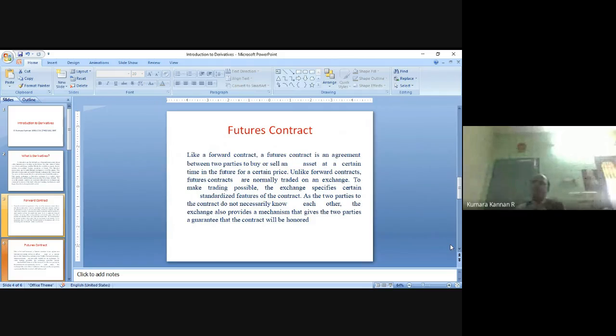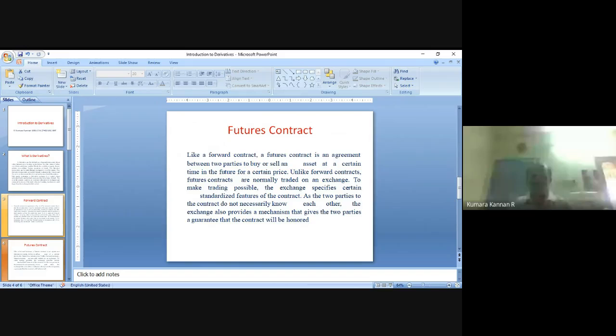Mr. X's broker will buy these $1,000 contracts. 10 contracts he'll buy, so total is $10,000, right? So on 16 December, this is being called a futures contract, right? Here a middleman is involved, the exchange is involved in this. Through the exchange they are doing this. So this is being called a futures contract.